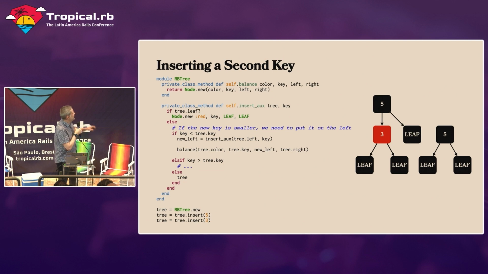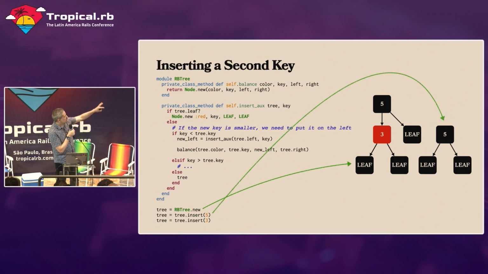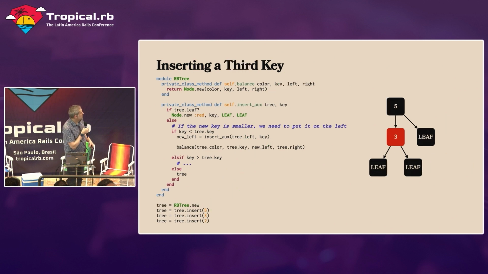Oh, right. In this example here, we actually have 3 different versions of our red-black tree. The first one here is just our empty one that points at a leaf. Our second one is the one that points at this tree on the far right. And then the third one is that one in the middle right there. So we're going to do one more insert. We're going to insert the number 2, and we're not going to change the code at all. We're just going to insert it and see what happens.